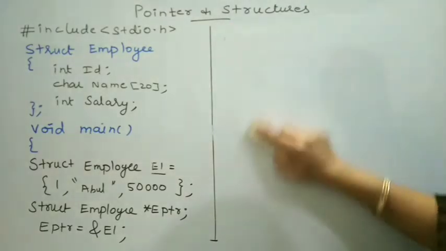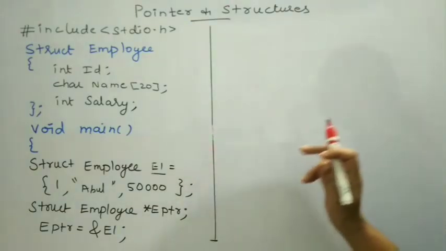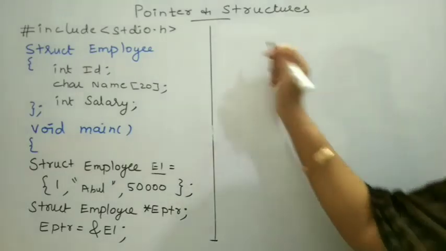So if I want to print the values of the data members using this pointer variable, how to print? To print, I am going to make use of printf statement.